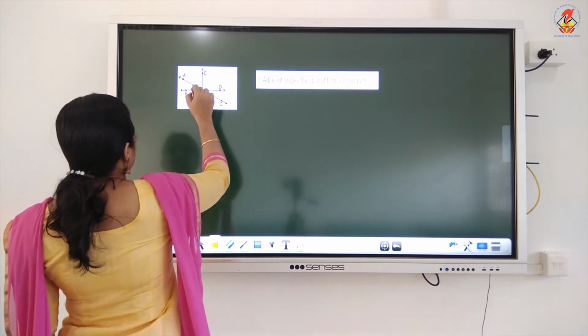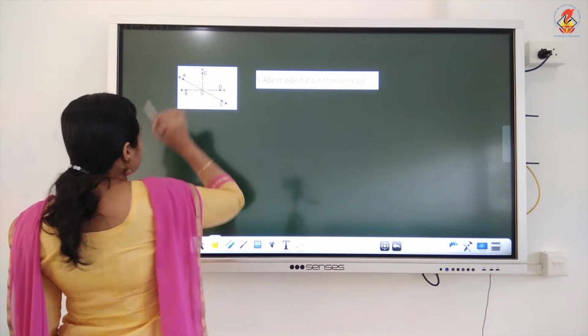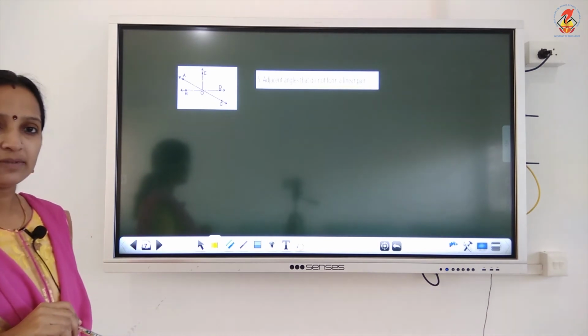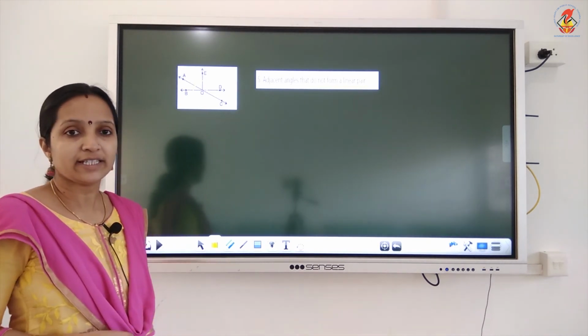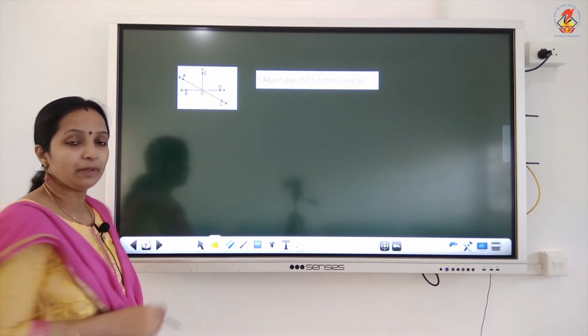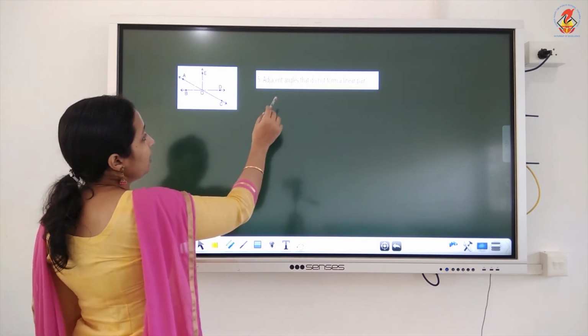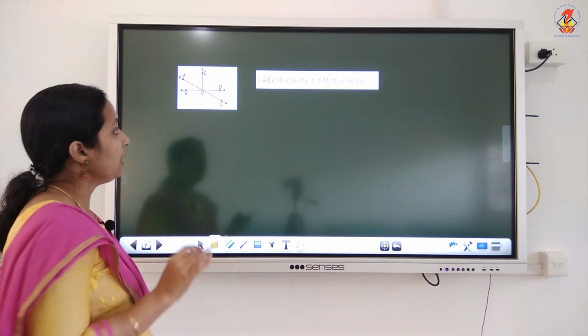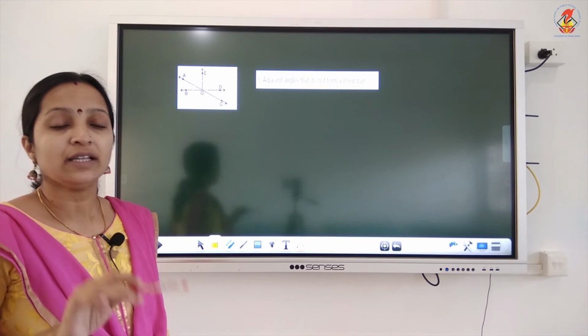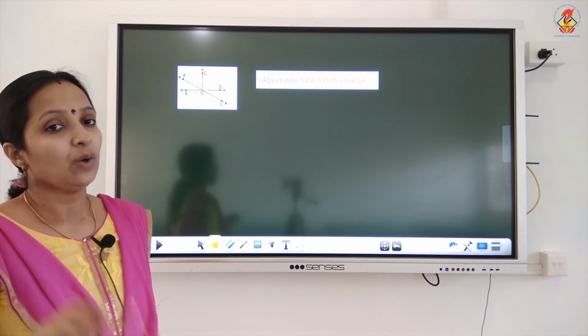You can see that this angle and this angle are adjacent. Is their angle sum 180 degrees? No. They are equal to 90 degrees. That's a right angle, is it? So the sum is a complementary angle. So which is the first pair? Do not form a linear pair, the sum is not equal to 180. Find out that type of adjacent angles whose sum is not equal to 180.